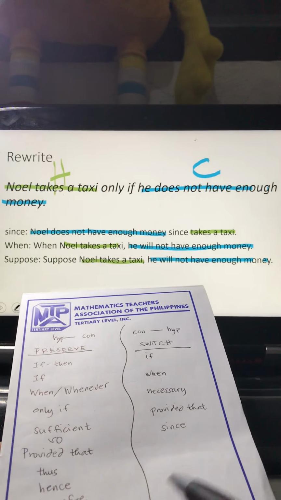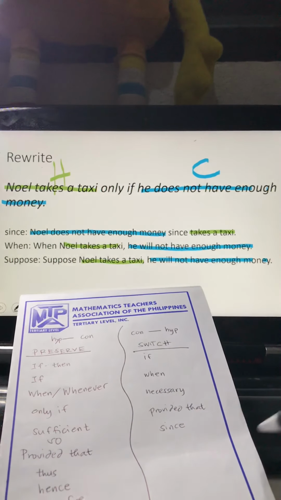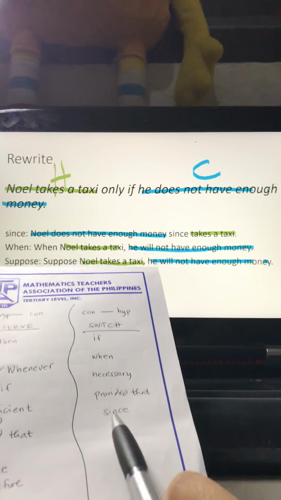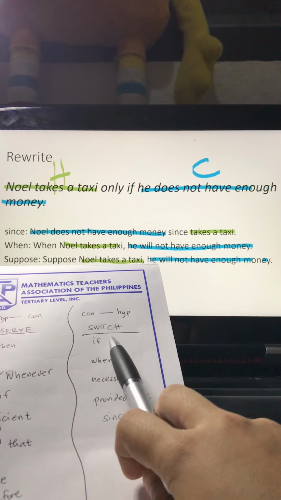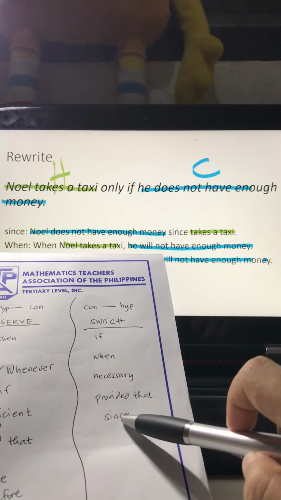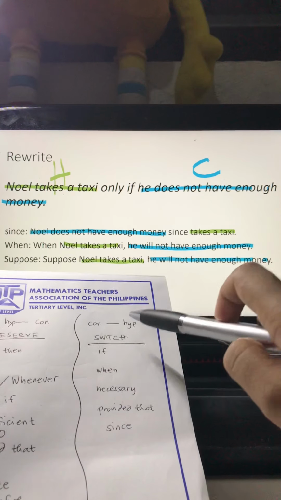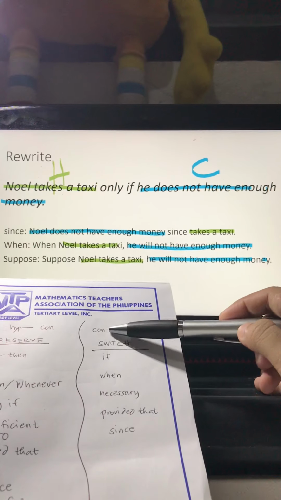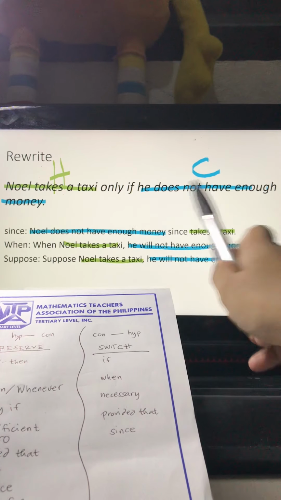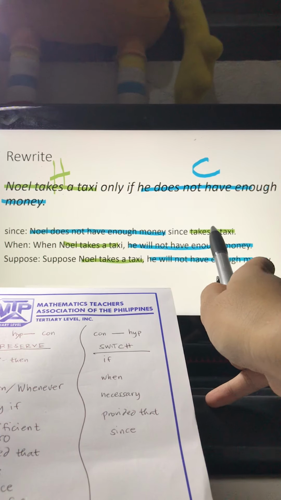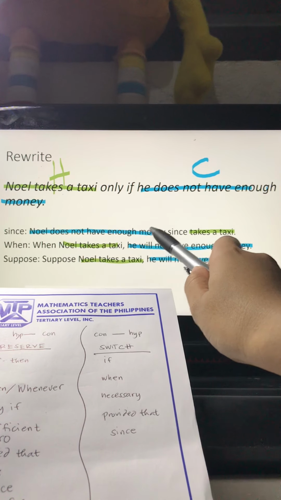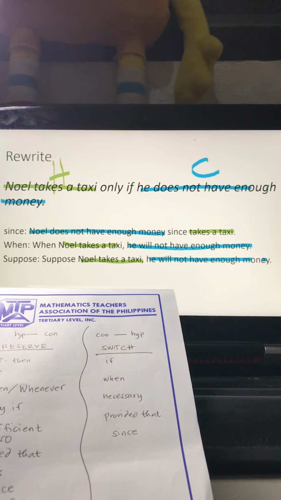Okay, so let's check. Since, with S in lowercase, means that it's at the middle part of the statement, not at the start of the statement. Since, that would be switch. It means that conclusion comes first, and then since, and after the word since would be the hypothesis. So we are to write conclusion first, and our conclusion here is the blue one, Noel not having enough money, blue. Since, green. Conclusion, since, hypothesis. Careful though.